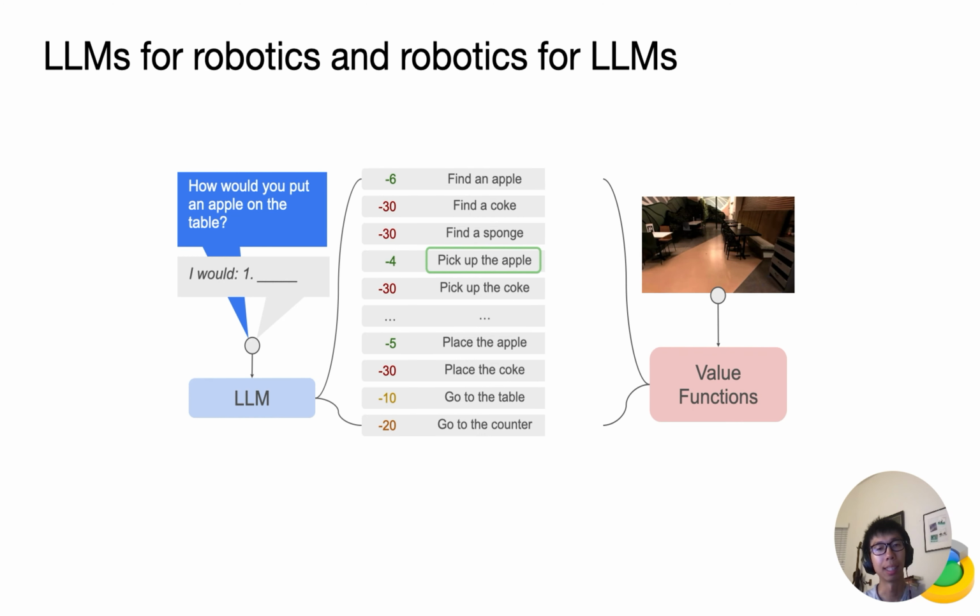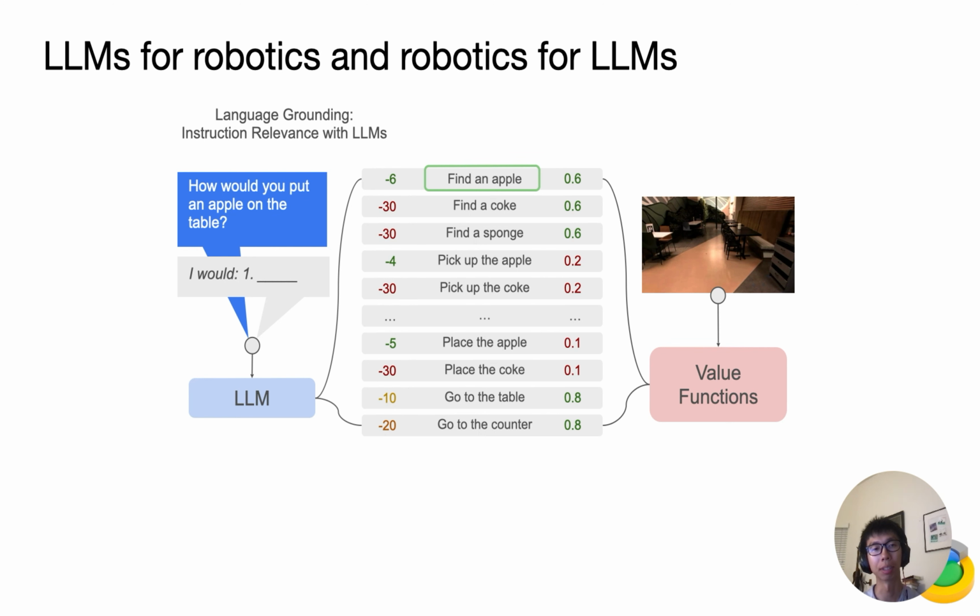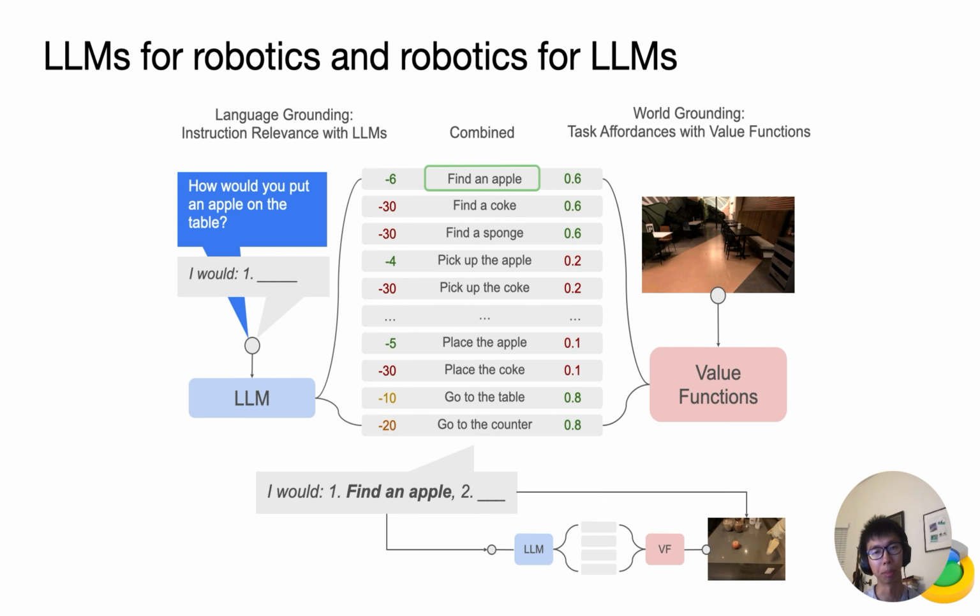Right, so in the SayCan work, we basically have two branches. One branch is the language model branch, where it will score your steps that are relevant to your final task. For example, if the task is how would you put an apple on the table, then anything that is related to apple gets a high score. And the world grounding part is done by task affordances with value functions. Anything that the robot can do will get a high score. In this particular case, pick up an apple is not possible here, so find the apple would be the next step. And then the robot repeats this step until the entire task is finished.